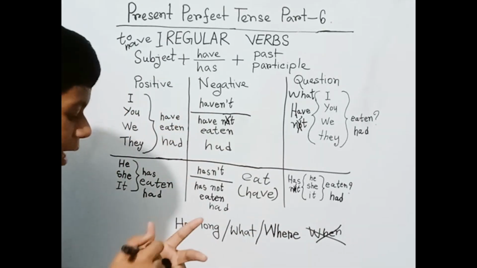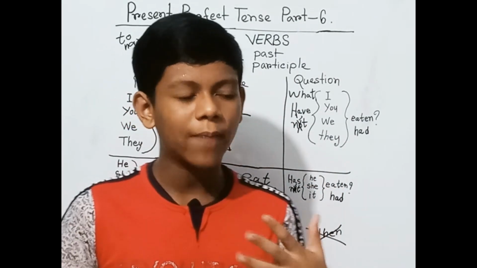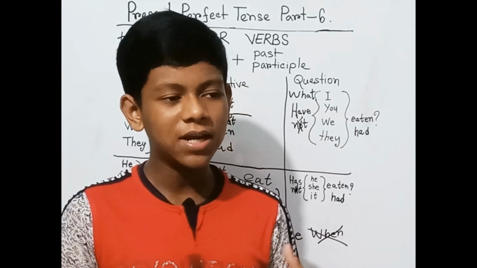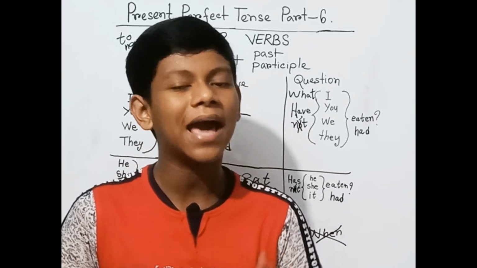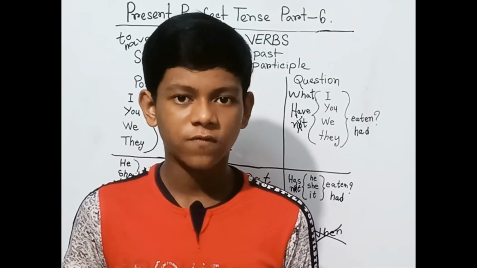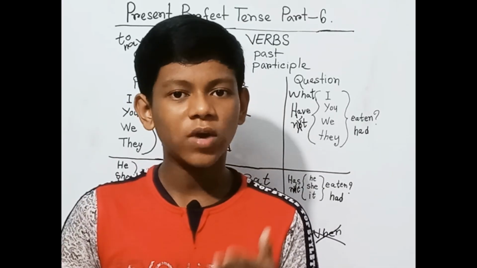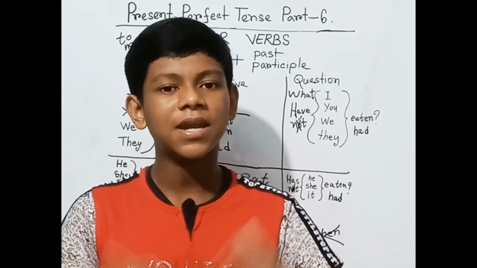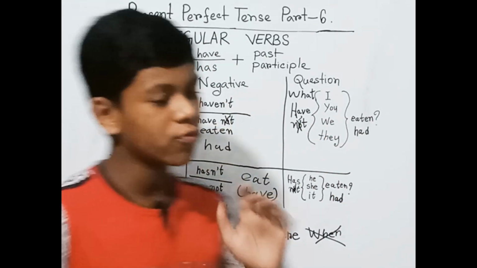Okay, so these are the main rules of this one. So these are the main rules, so you have to remember. And I have written that eat and had is the exceptional one. Don't be worried, I have just written this. But eat and had are different verbs. Okay, but they indicate the same action. Okay, so I hope you have understood. There are many kinds of irregular verbs in the book.